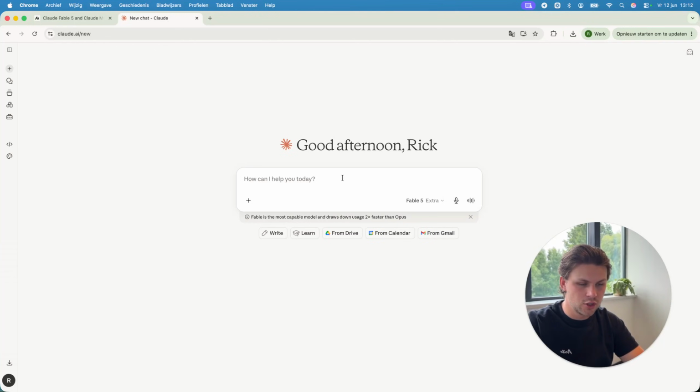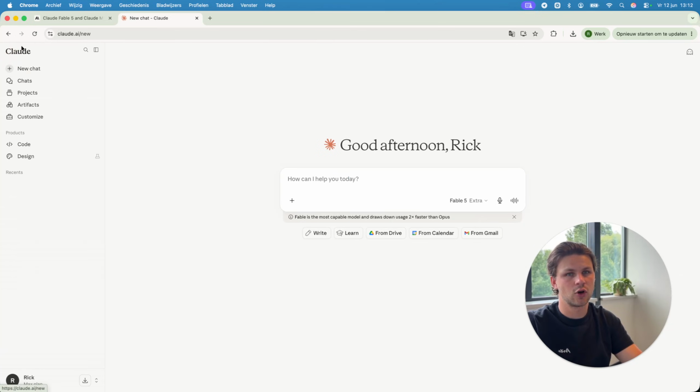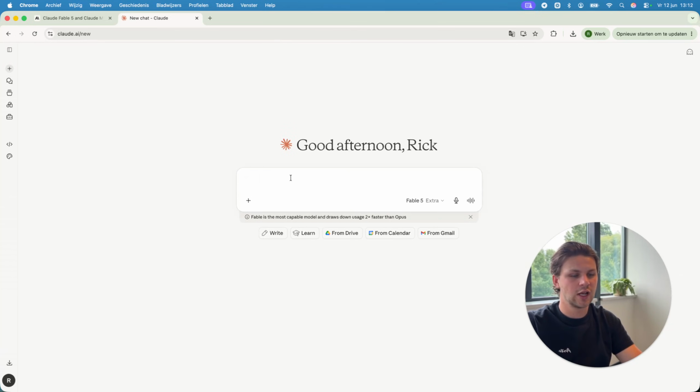So we should not use it for simple things like, hey, what is the weather? But we should start using this more for building coding things. So in the end, you should start using this for code stuff. So you should actually start downloading the desktop app and use the coding stuff. But for now, I have a little bit of an example for you guys. Because we want to put Fable 5 to the test. And how can we do this?